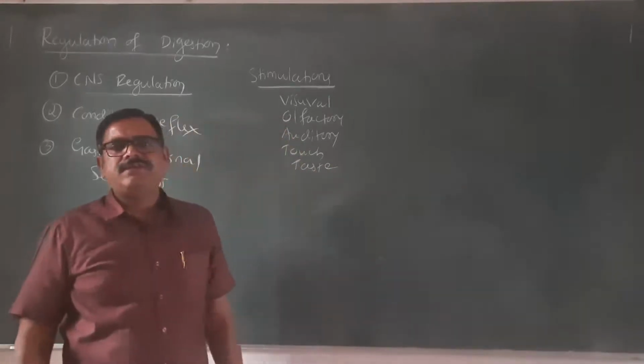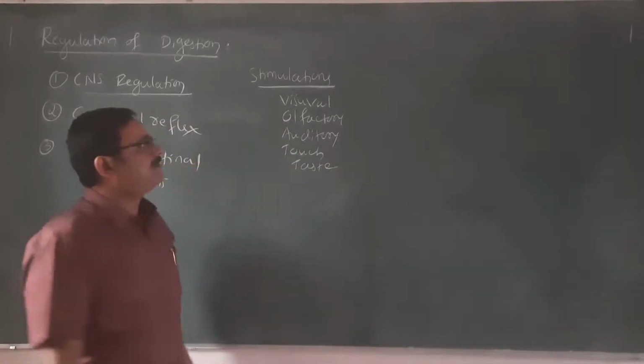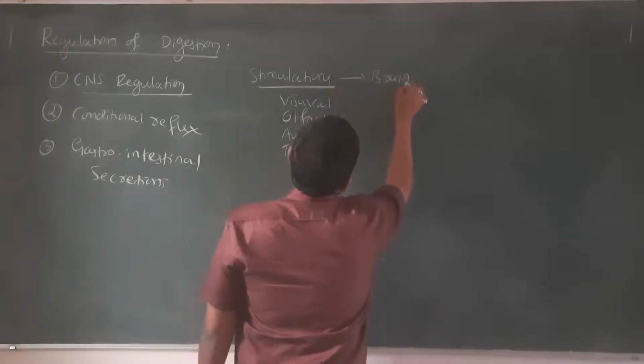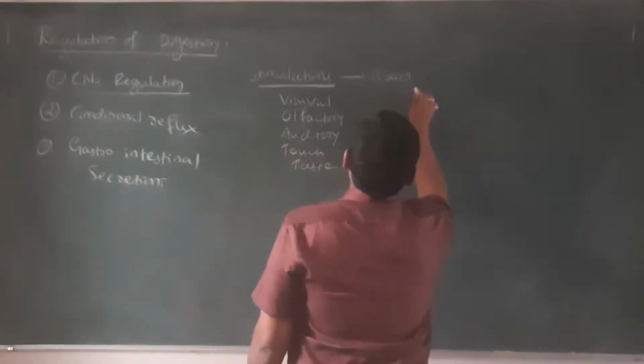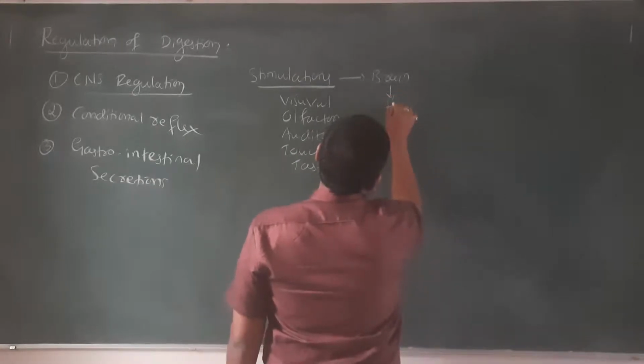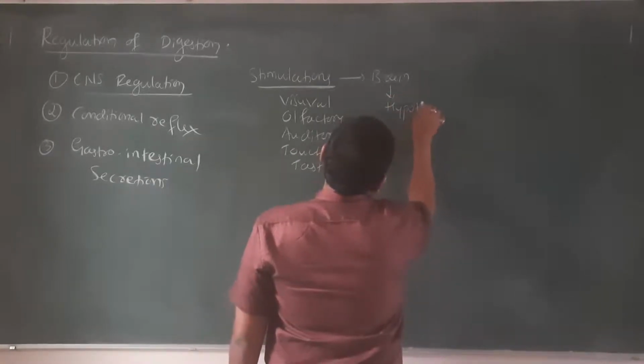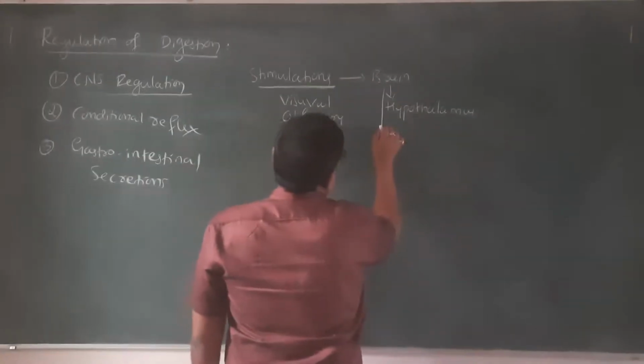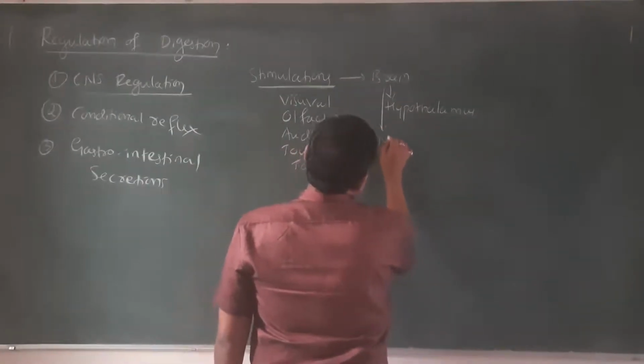All these stimulations will reach our brain, and then the brain sends a signal to the hypothalamus, as well as to the medulla.